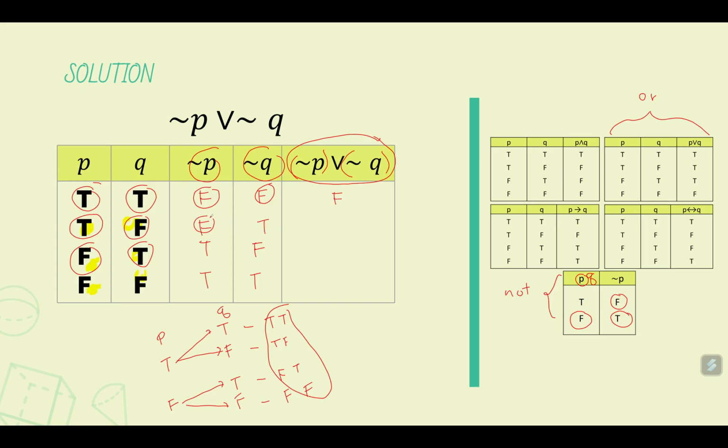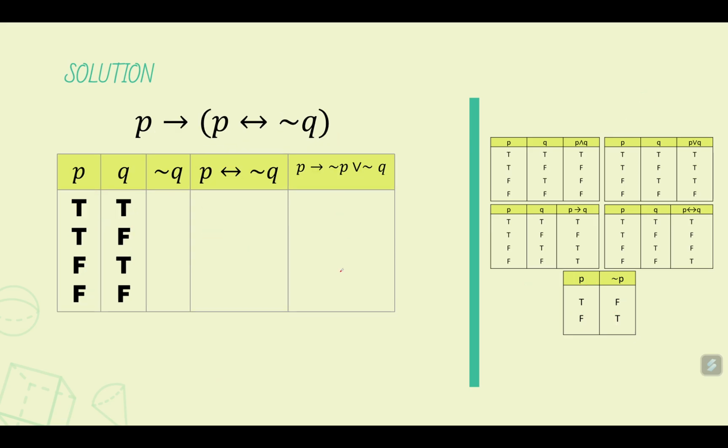So here we have false, we have true. So based on the table, this one is true, this one here again is true, and this one is false, so this one is true. And both statements here are true, so the combined statement is true. Okay, we move to another example.